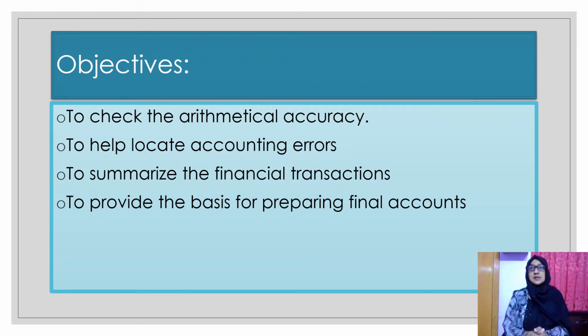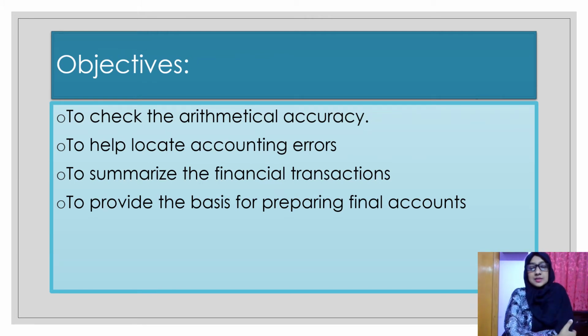The next goal is it not only helps to check if the arithmetical accuracy has been maintained or not. If there is any inaccuracy, you can locate, that means you can find out where the error exactly has taken place. Thirdly is to summarize the financial transactions. As I have mentioned earlier, the companies can directly prepare the financial statements from the adjusted trial balance, so you can say that it is a summarized version of the financial transactions.